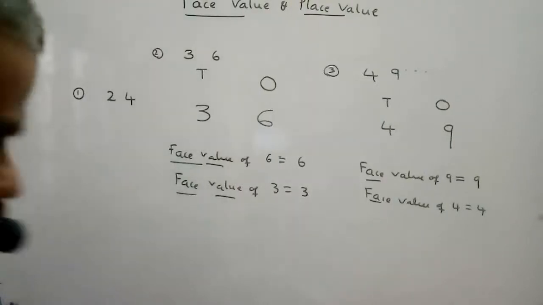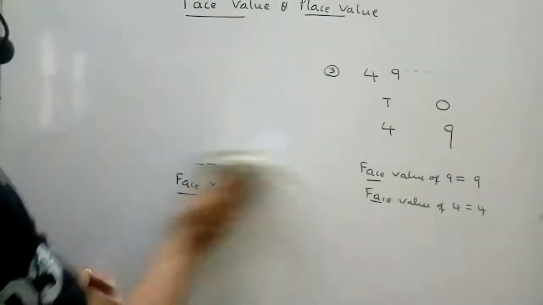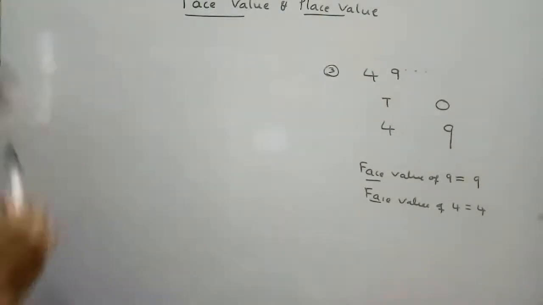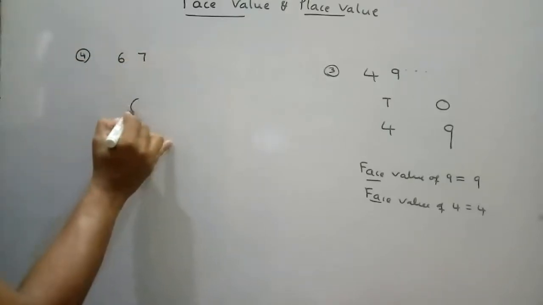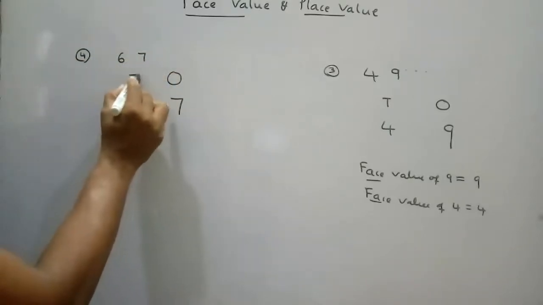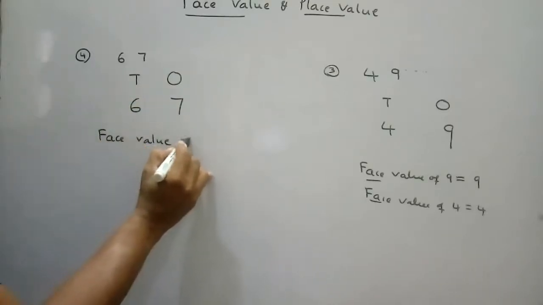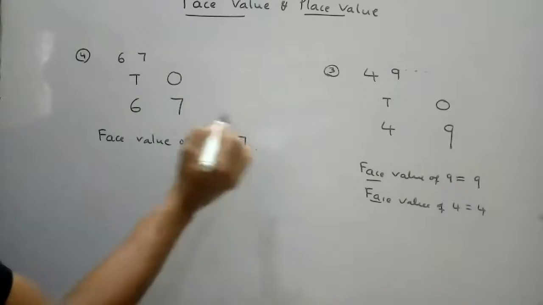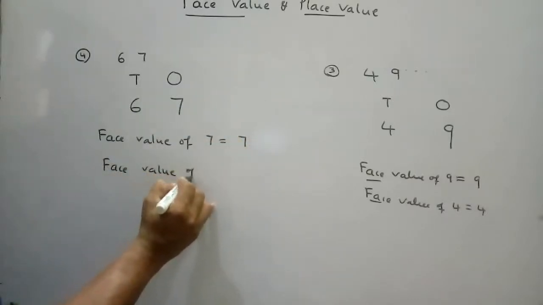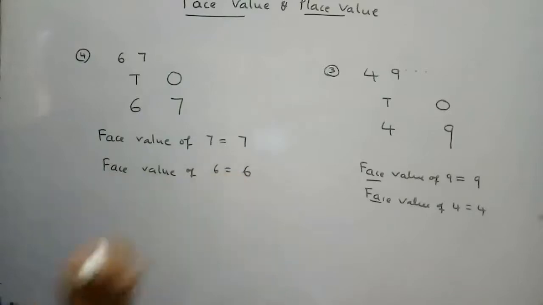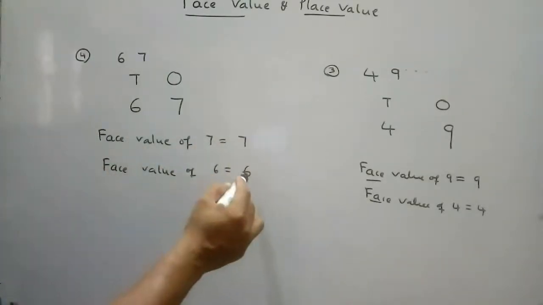So I will take one more example. Fourth one, 67. Ones place, tens place. Face value of 7 is equal to 7 only. Face value of 6 is 6 only.